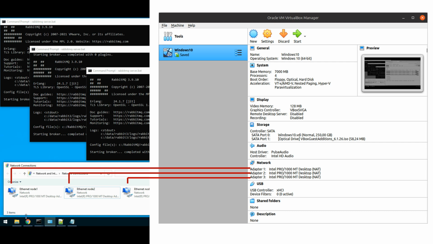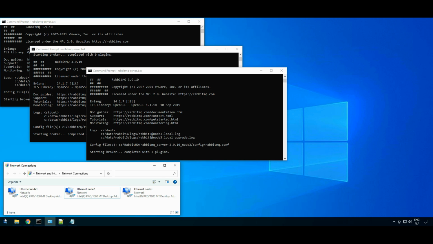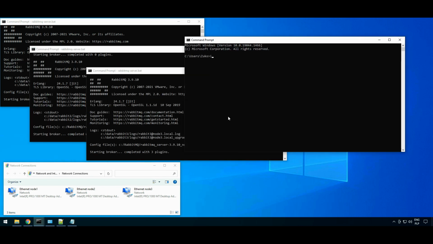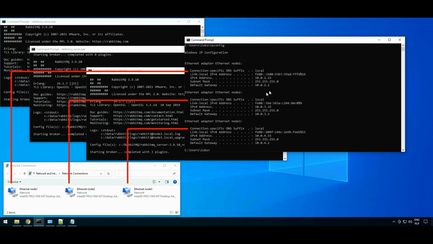Let's check my network interfaces. To do this, I need to open a new command prompt. Okay. Here you see 3 network interfaces of my virtual machine. And in the command prompt, we see the IP address, which is automatically assigned to every single interface. So this is the first one, second one, and third one. Every interface has its own IP address. Now we need to assign each of them to the appropriate RabbitMQ node.